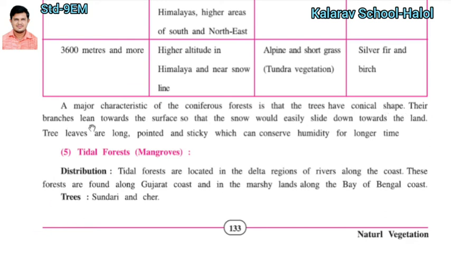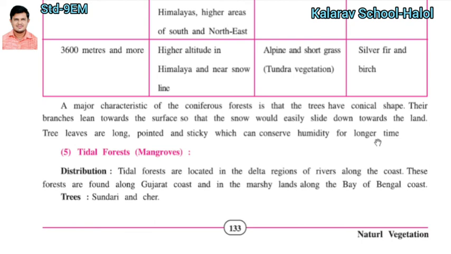Their branches lean towards the surface, slanting downward, so that the snow can easily slide down to the land. Because of heavy snowfall, the trees take this shape. The leaves of the trees are very long and pointed, and sticky, which can conserve humidity for a long time.